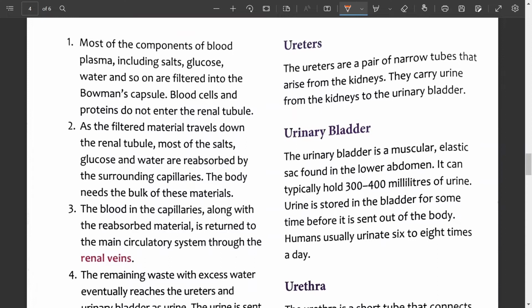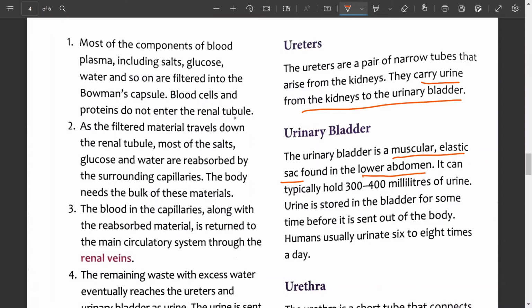So already we have discussed. What are the ureters and the function of the ureters? They carry urine from the kidneys to the urinary bladder. And what is the urinary bladder? It is a muscular elastic sac. Where is it located? It is located in the lower abdomen.